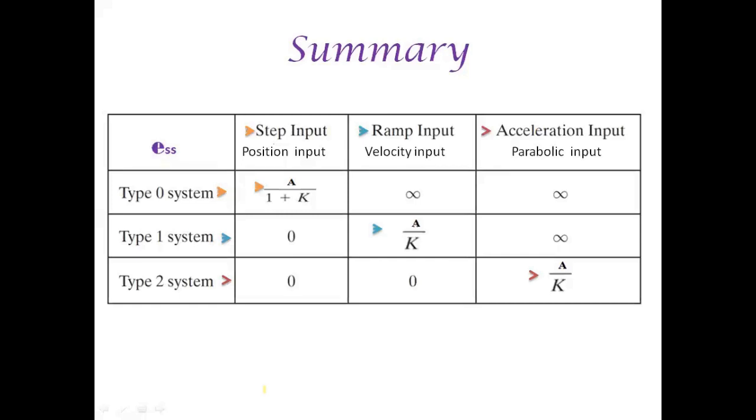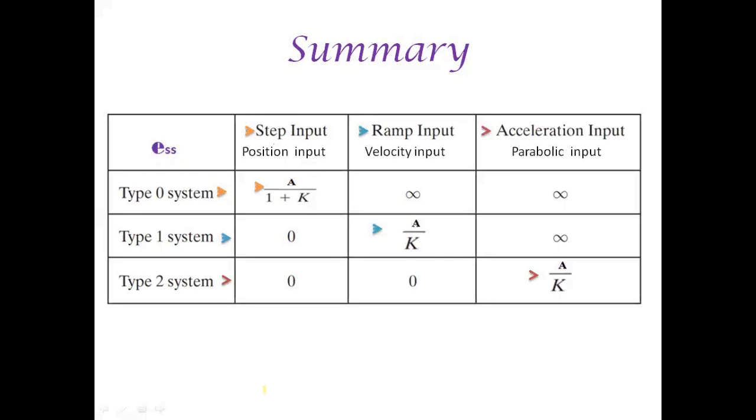Here we have a table in which I have summarized the steady-state error ESS for type 0, type 1 and type 2 subjected to step input with coefficient Kp, ramp input with coefficient Kv, and parabolic input with coefficient Ka.